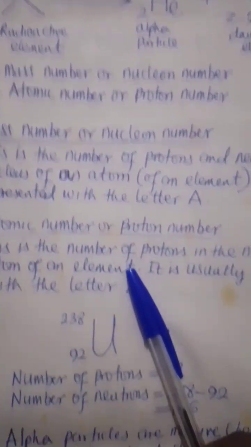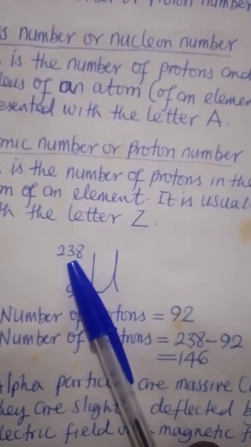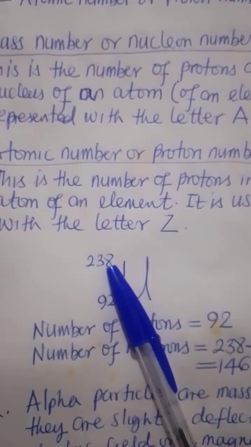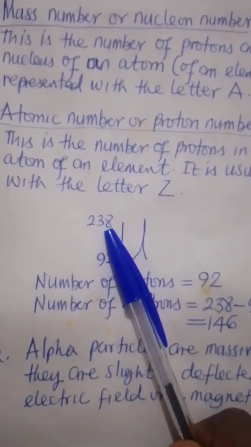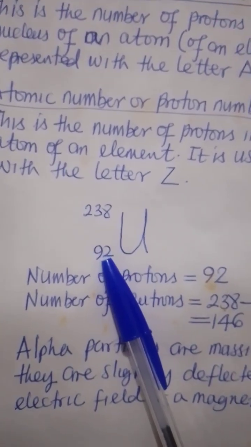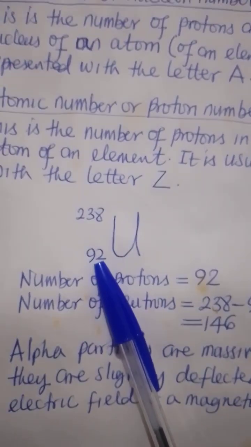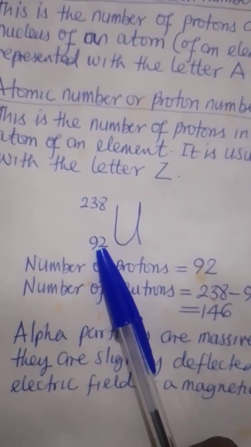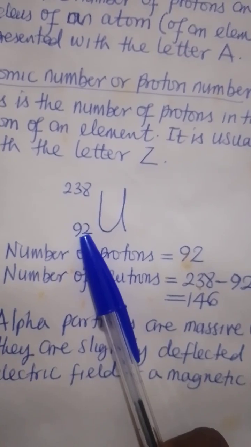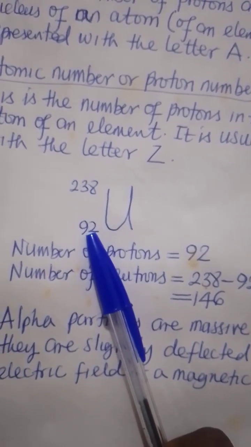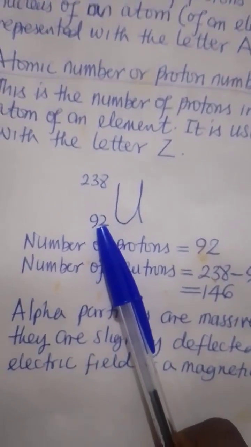So if we have a radioactive element, uranium 238 92, 238 is the mass number, the one we call nucleon number, and 92 is the proton number, otherwise known as atomic number. Now, don't forget we said atomic number is the number of protons in the nucleus of an atom.